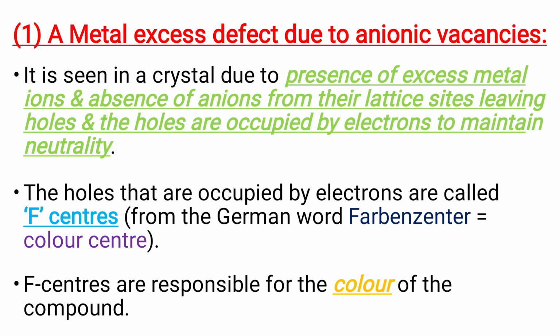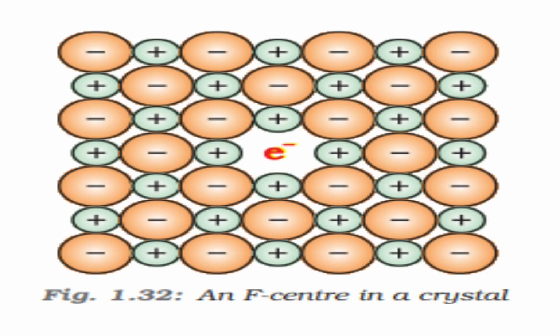F means Farbenzenter, which means colored center. And these F centers are responsible for the color of the compound. This is the picture where you can see the formation of an F center in a crystal, which imparts color to the crystal.